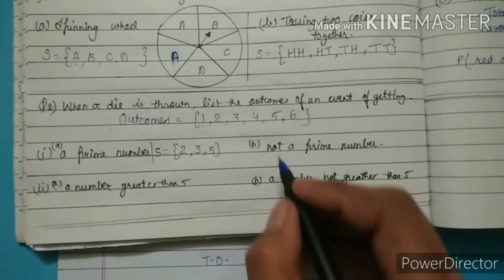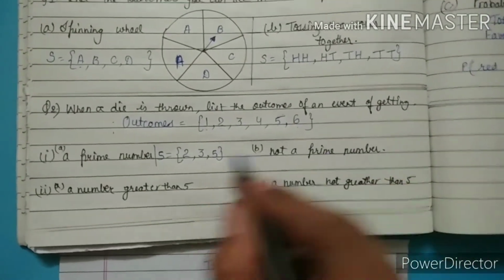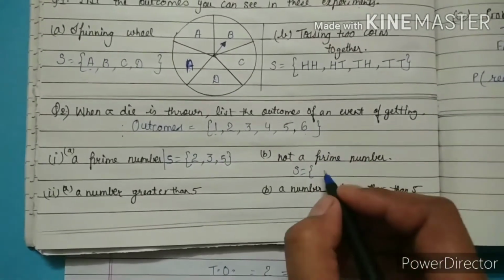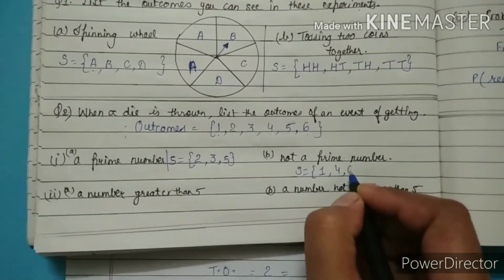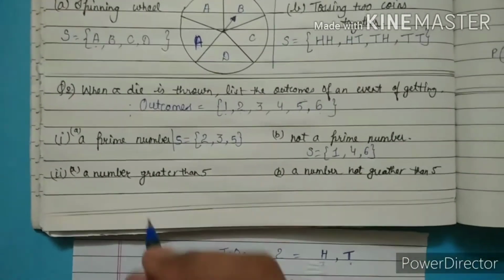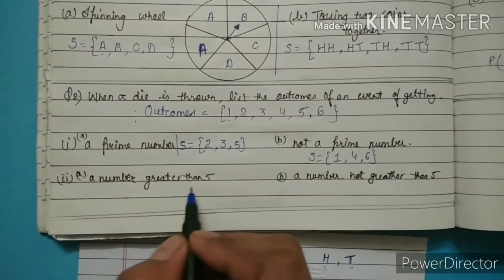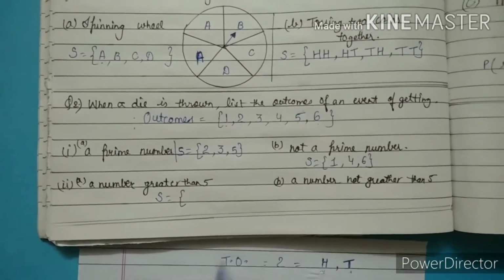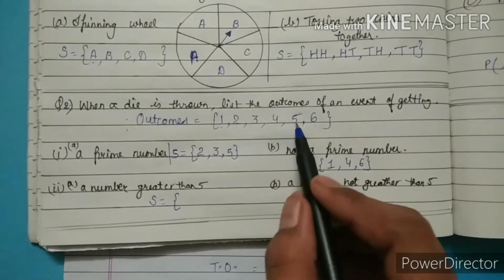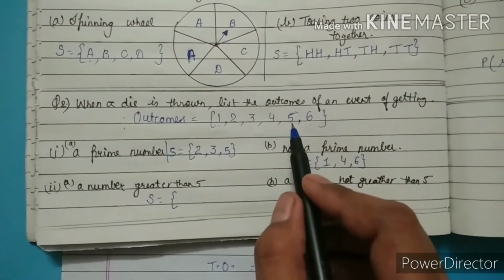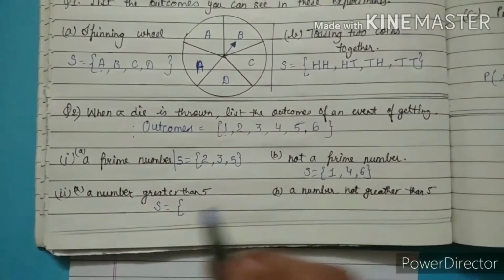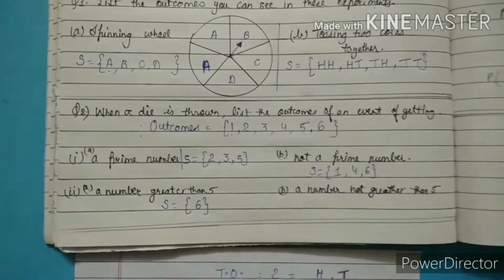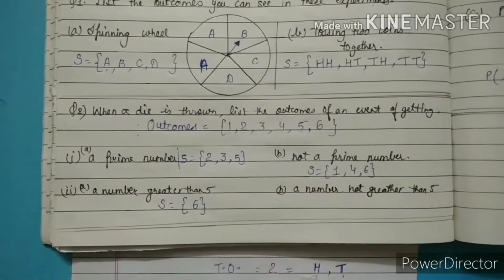Okay. Now the next is not a prime number. So 2, 3, 5 are prime, so the remaining are not prime numbers. Who is remaining? 1, 4 and 6 are remaining. Okay. Now second is a number greater than 5. It means we have to see numbers greater than 5. So 1, 2, 3, 4, 5, none of them is greater than 5. 5 से greater कौन सा होगा? The only number that is greater than 5 is 6. So 6 is the only outcome which is greater than 5.